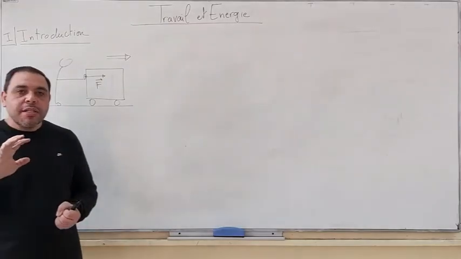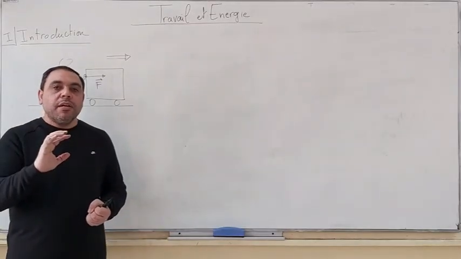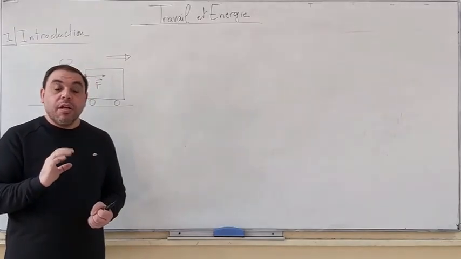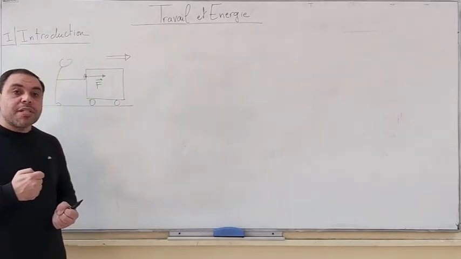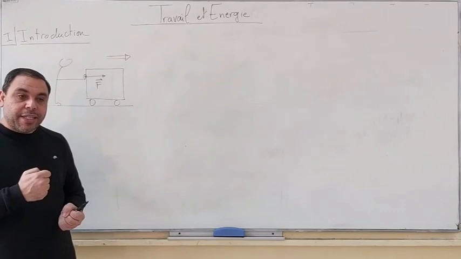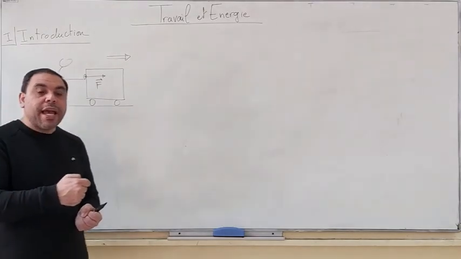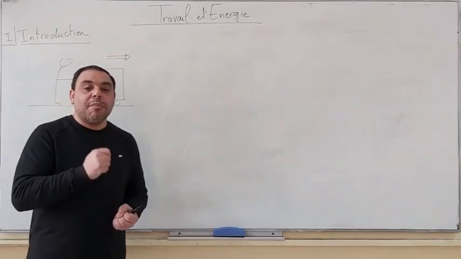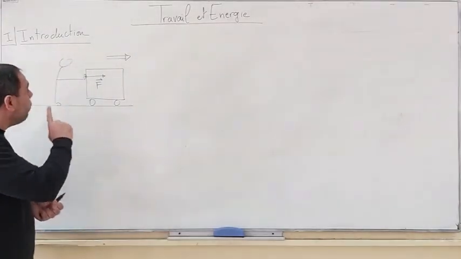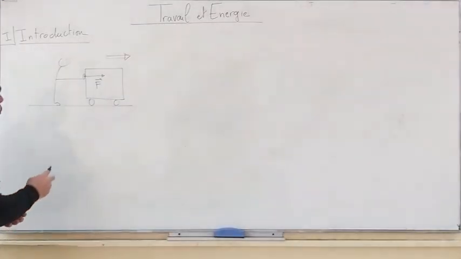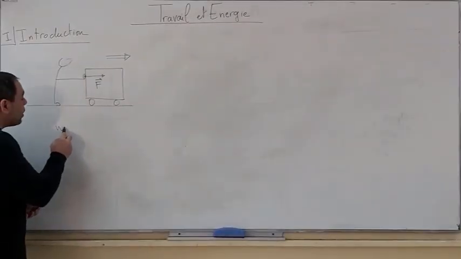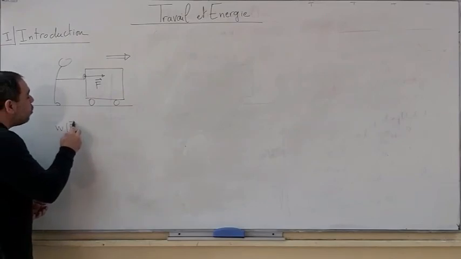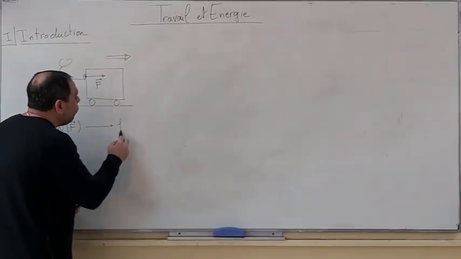The force acts on the wagon in order to move it. This transfer of energy into a force and movement is called a work. The work of the force F. Thus, the work of the force F appears in the wagon by a force and a displacement.